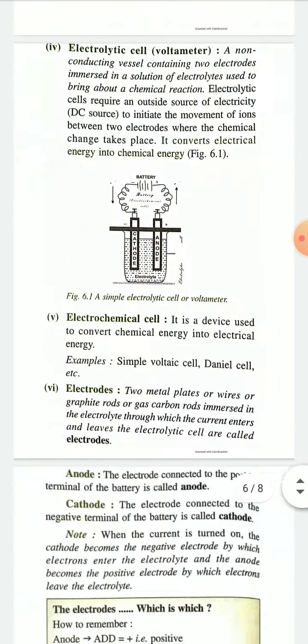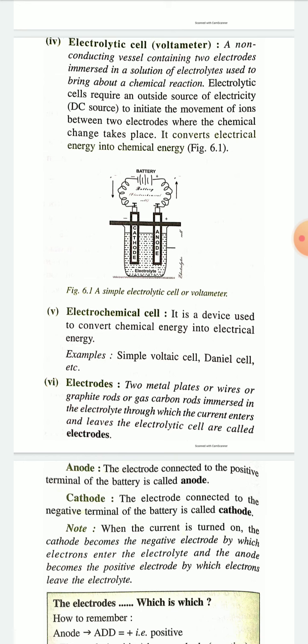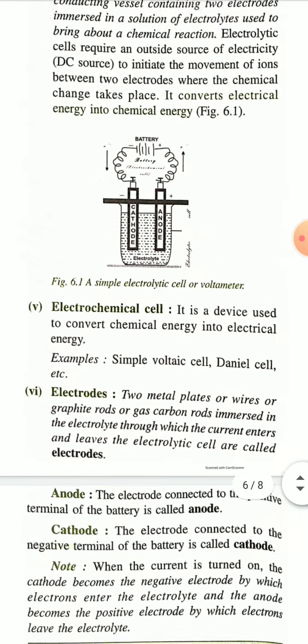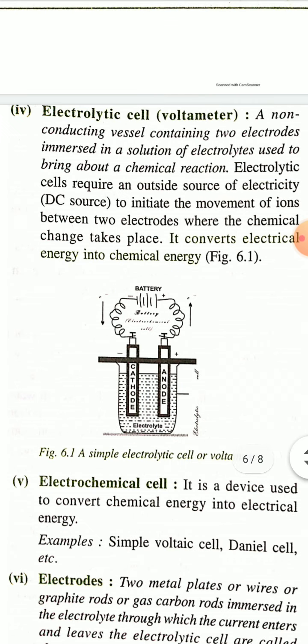Now, the electrolytic cell or voltameter. It is an electrical device in which electrolysis is generally carried out. It is a non-conducting vessel containing two electrodes, one known as the cathode, another known as the anode.